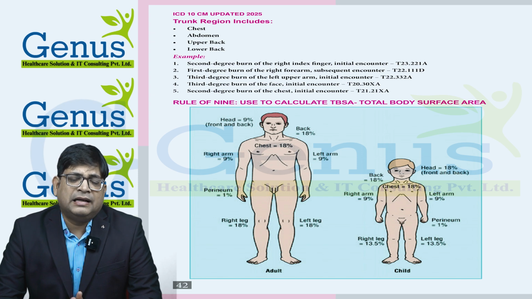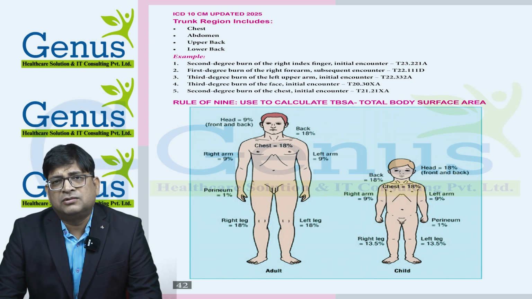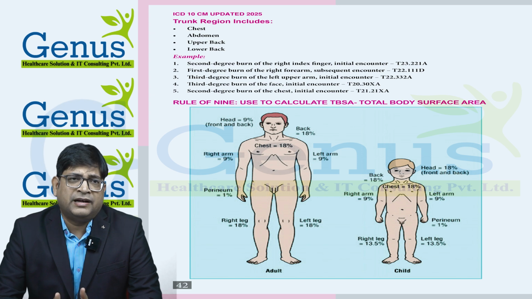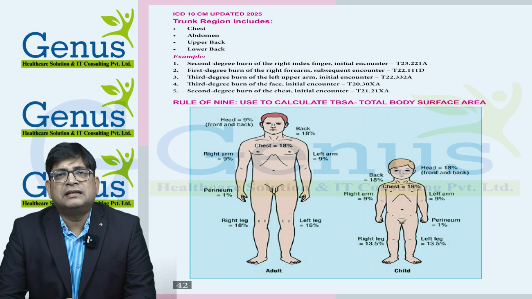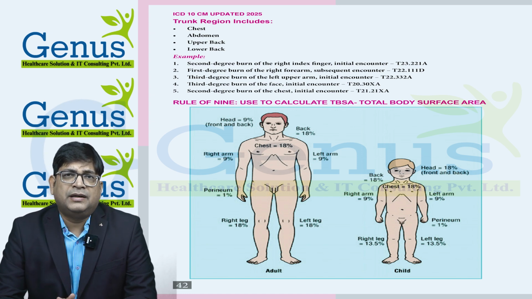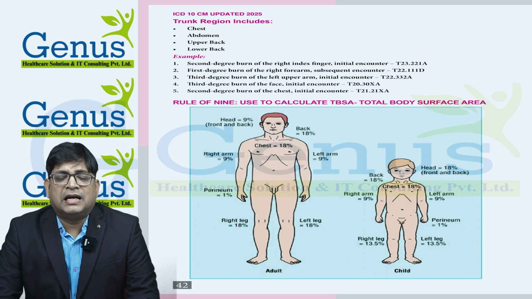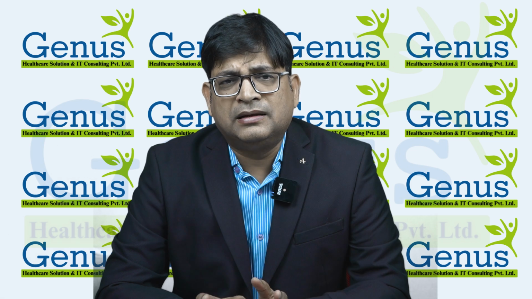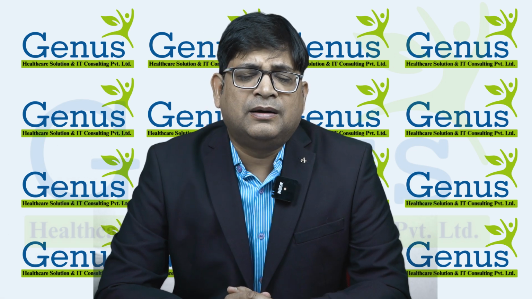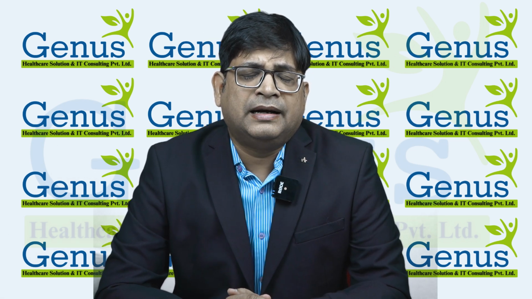Similarly, for chest, there is no left or right because chest is one area. For second degree burn of the chest, initial encounter, T21 denotes the thoracic cavity, upper trunk. Then second degree burn is 2, then chest area is 1. There is no left or right, so X, then A. By doing this, we can easily identify whether our codes are correct or not.